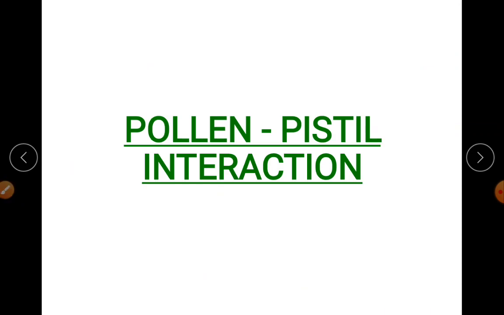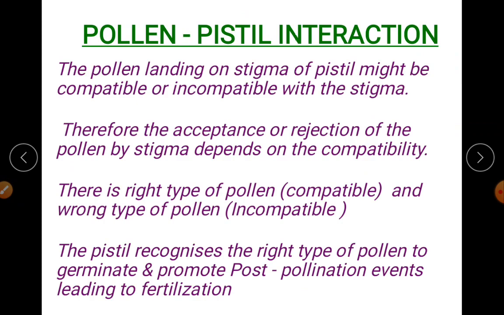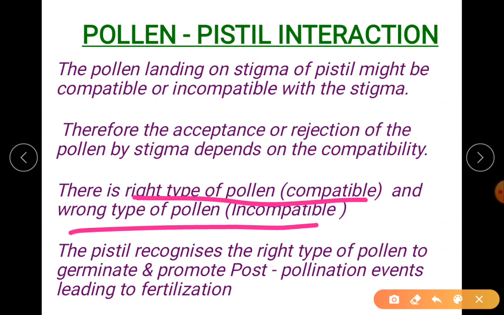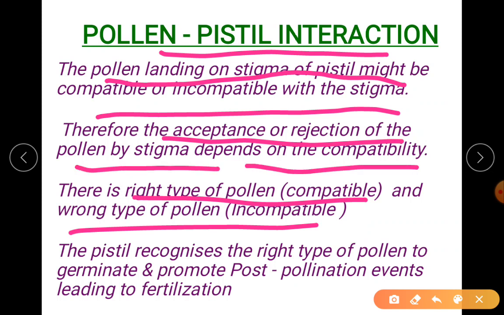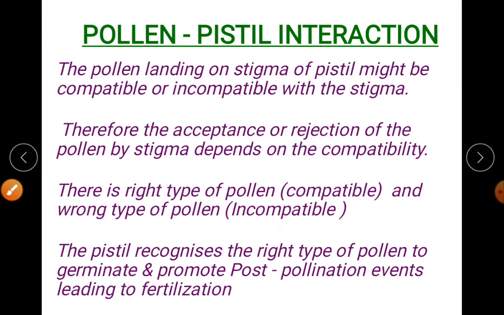Coming to the next topic, that is pollen pistil interaction. So you understood about the right type of pollen and the wrong type of pollen. To understand what pollen pistil interaction is, there is a definition. The pollen landing on the stigma of the pistil might be compatible or incompatible with the stigma. Therefore, the acceptance and the rejection of the pollen by the stigma depends on the compatibility. So what is that interaction?